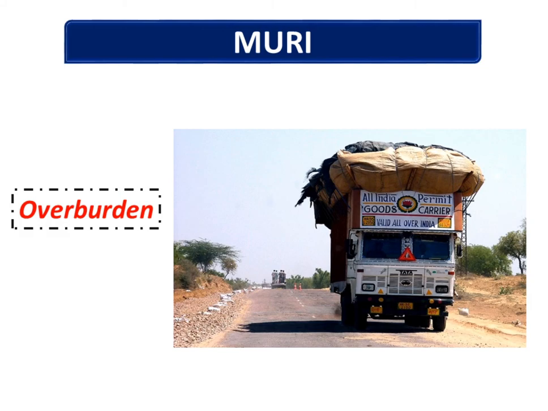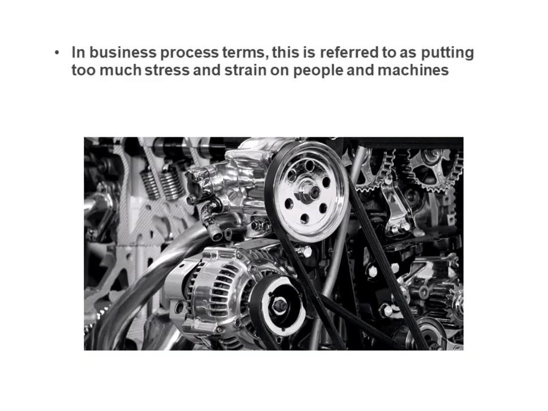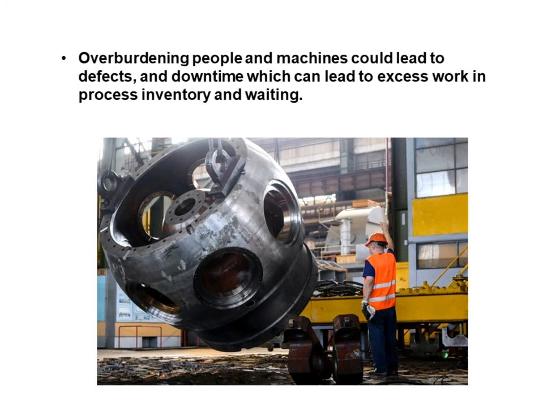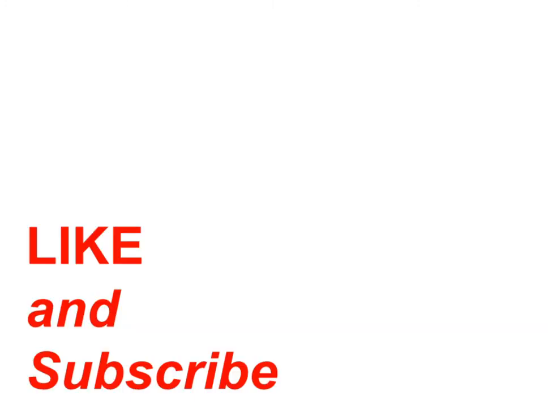Muri is the Japanese word for overburden. In business process terms, this is referred to as putting too much stress and strain on people and machines. Overburdening people and machines could lead to defects and downtime, which can lead to excess work in process inventory and waiting.